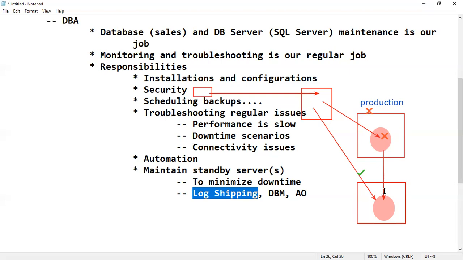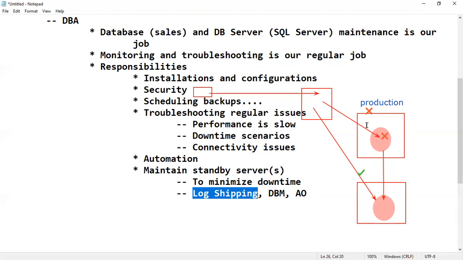In the same way, tomorrow if this primary crashes, we will immediately get an email notification. As a DBA, I will check the reason why it is down. Then manually we have to bring this database online. Then only users can continue their work. So in case of log shipping, remember there is no immediate sync and no automatic failover.